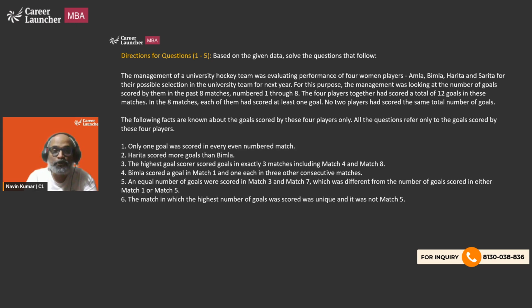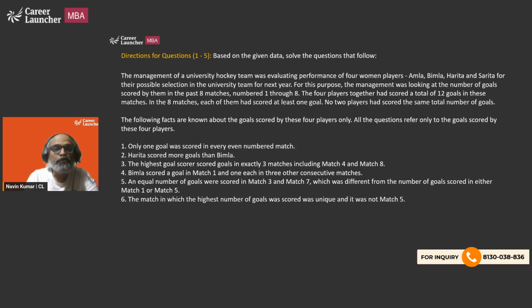The highest goal scorer scored goals in exactly 3 matches, including match 4 and match 8. Bimla scored a goal in match 1 and one each in 3 other consecutive matches. An equal number of goals were scored in match 3 and match 7, which was different from the number of goals scored in either match 1 or match 5. The match in which the highest number of goals was scored was unique, and it was not match 5.